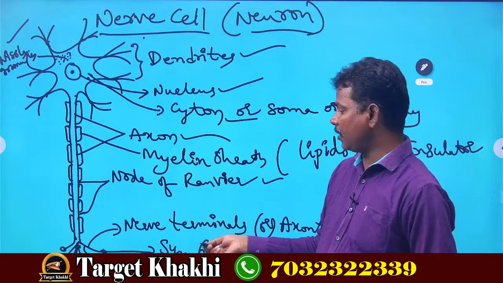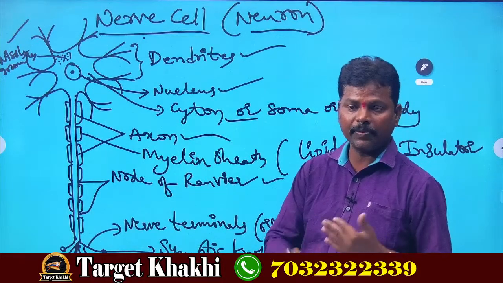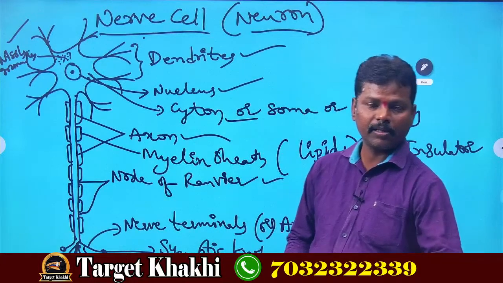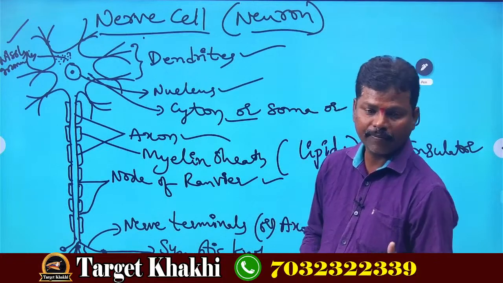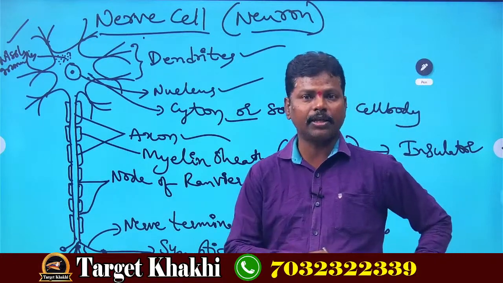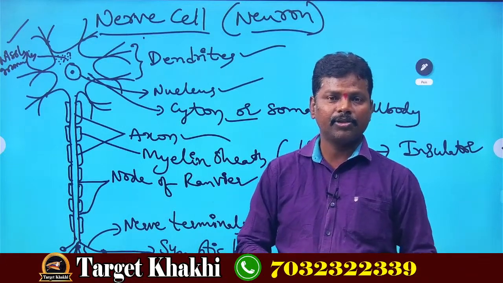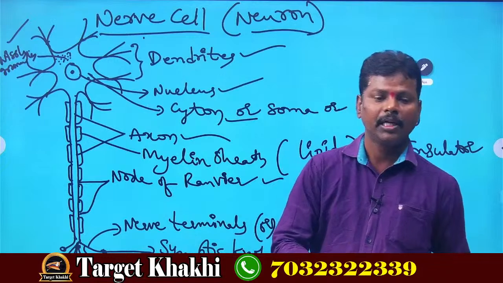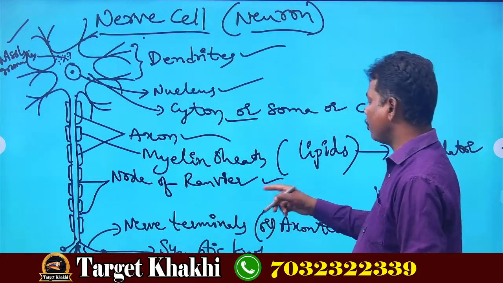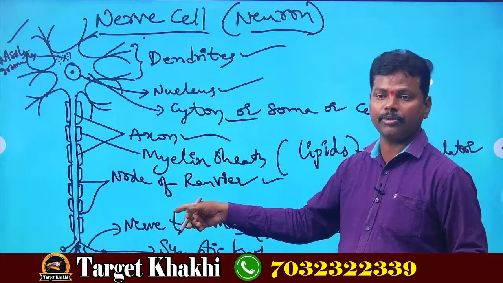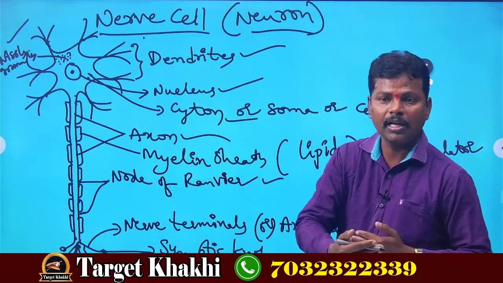The node of Ranvier helps in jumping of signals. Suppose when we are walking on the road, we come across sharp objects, iron nails or broken glass pieces, or some dung, or a small drainage canal. While we are talking with friends and walking on the road, we immediately jump suddenly. That jumping signal is given by the node of Ranvier. That is its use. It will jump the signal.